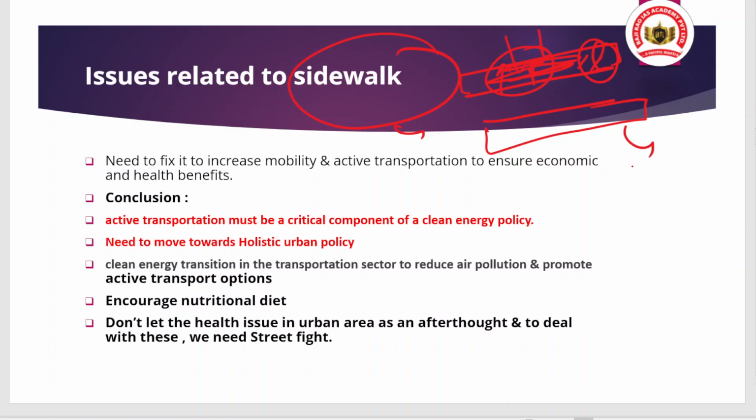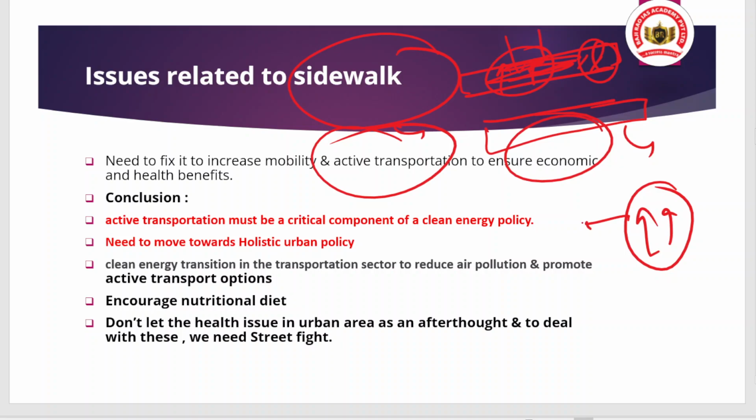So we need to increase mobility, we need to increase active participation, and for that, improving the sidewalk and a dedicated side lane for the people. Okay, there is a need to do that, and it will ensure economic and health benefits as well. Because when people walk more and more, that means they will use fewer cars or motorbikes. Okay, that means less pollution, and that means a lower sedentary lifestyle that will ultimately culminate in better health.